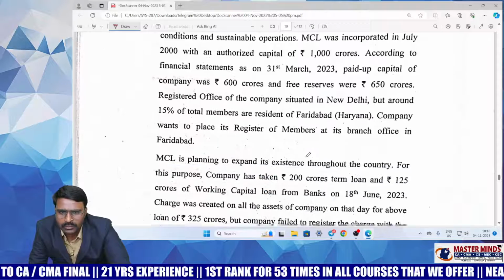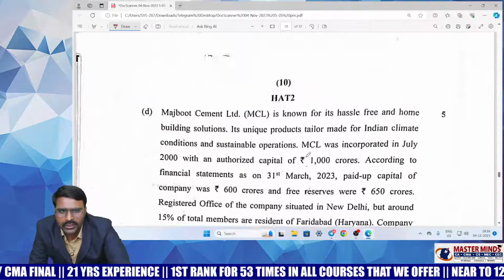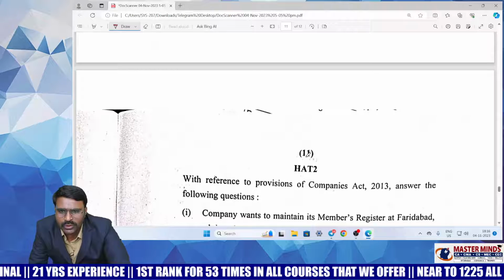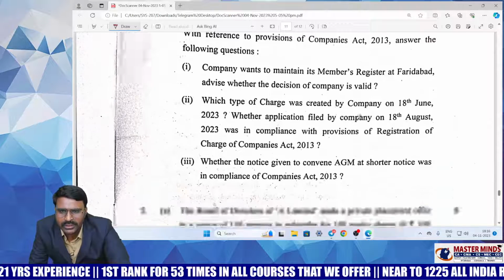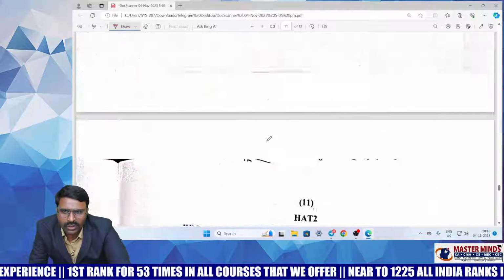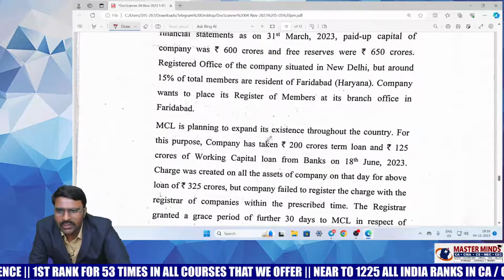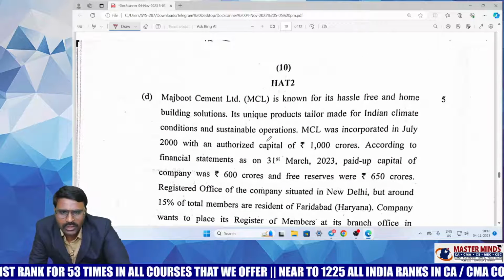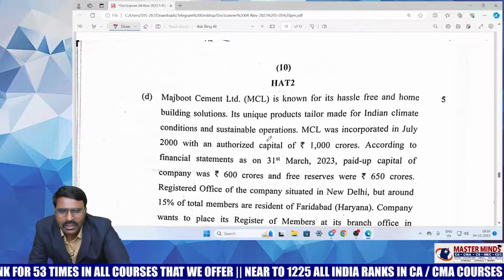Nothing to worry. And this is also a very comprehensive question, related to 3 chapters: members register, charges, and notice of AGM. So therefore this is the third time in the question paper we are seeing simple questions clubbed together and apparently given as one comprehensive question.